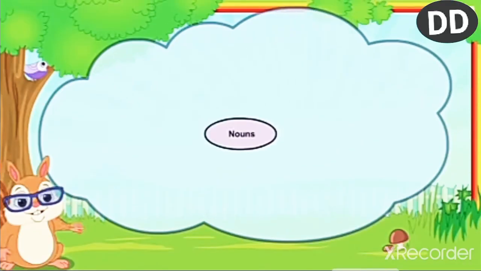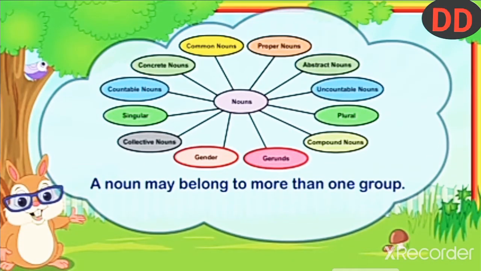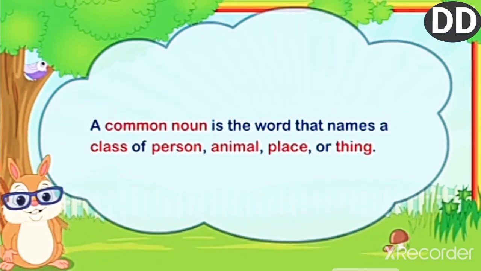So, we will see types of nouns here. First one, common nouns, proper nouns, concrete nouns, abstract nouns, countable nouns, uncountable nouns, singular, plural, collective nouns, compound nouns, gender and gerunds. So, a noun may belong to more than one group also.